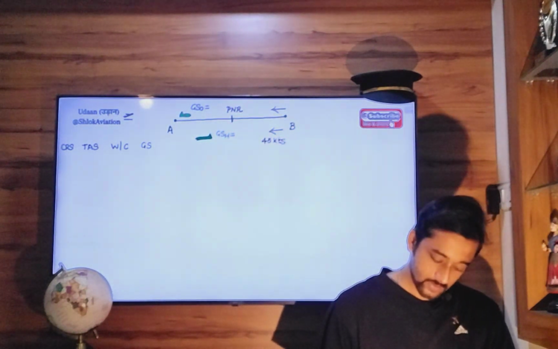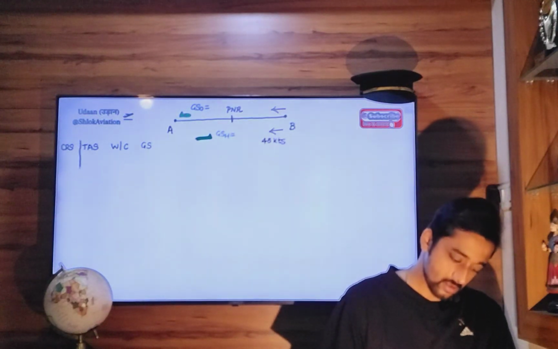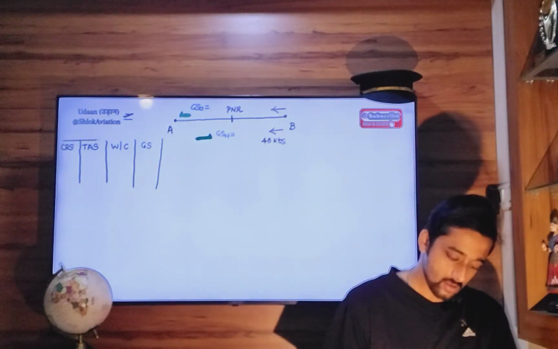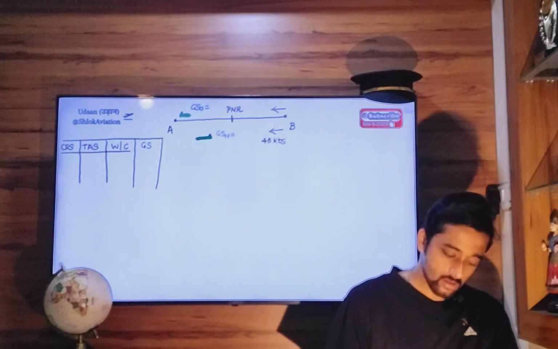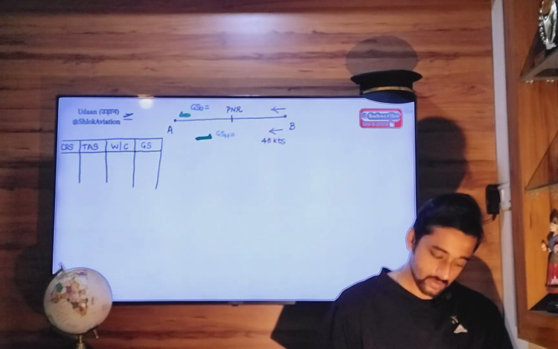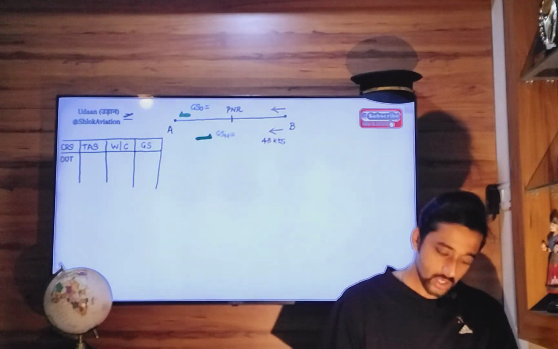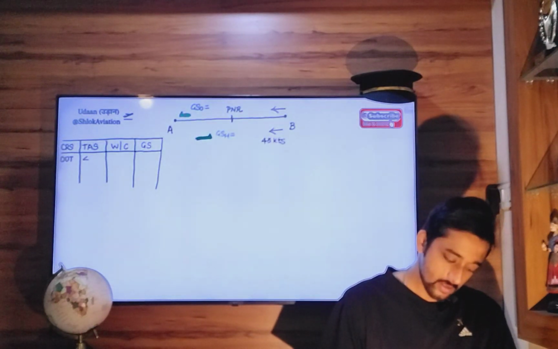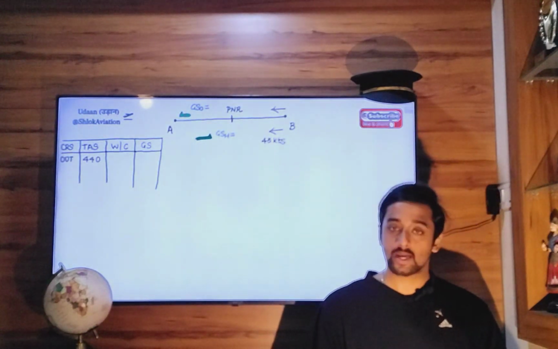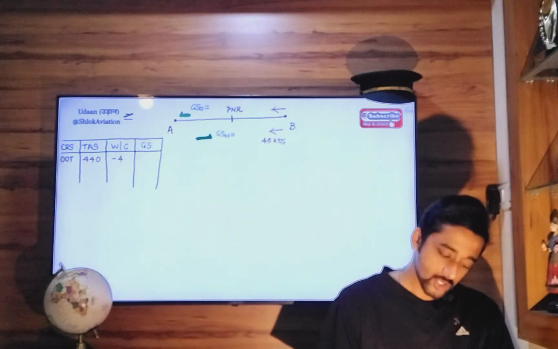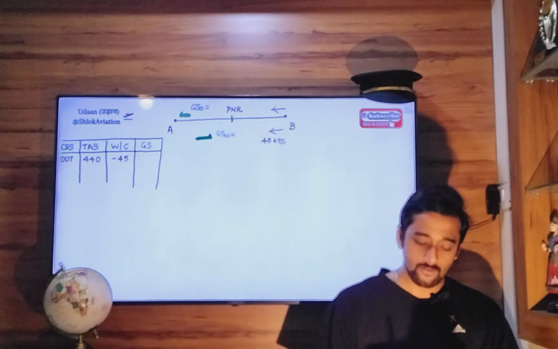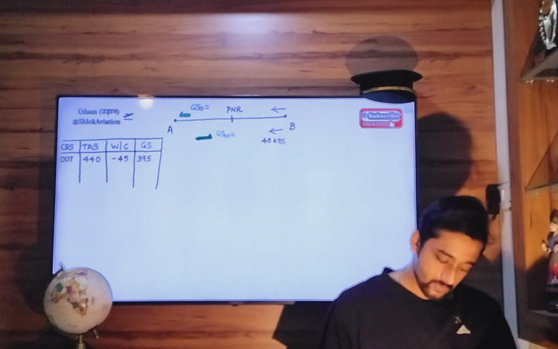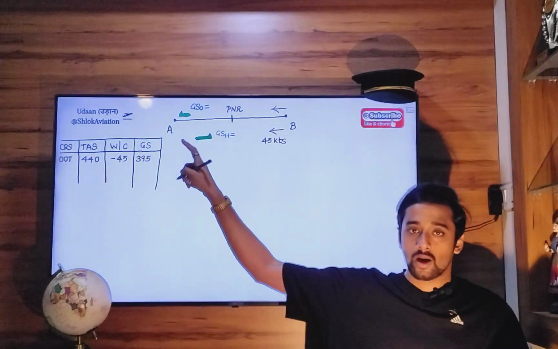So here I am writing. Going outbound, your true airspeed is as given in the question, 440. Wind component that you are going to expect is minus 45. So ground speed will be 440 minus 45, 395. Then at PNR you are going to come back.